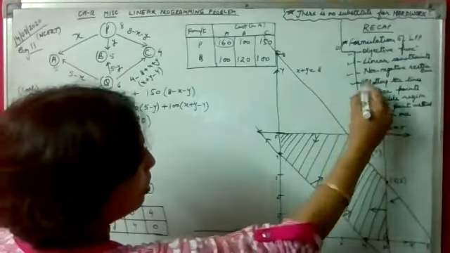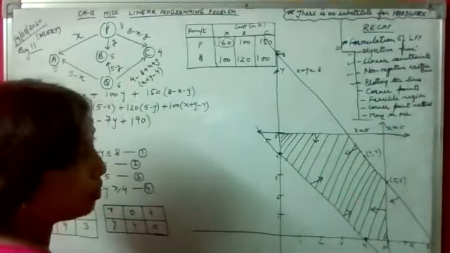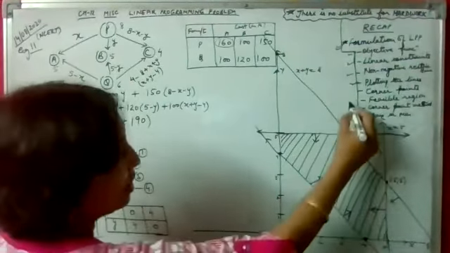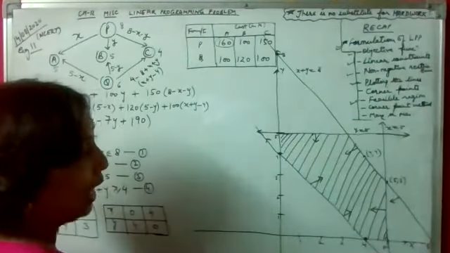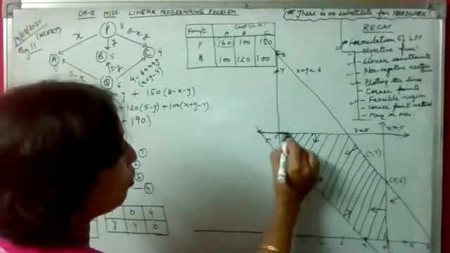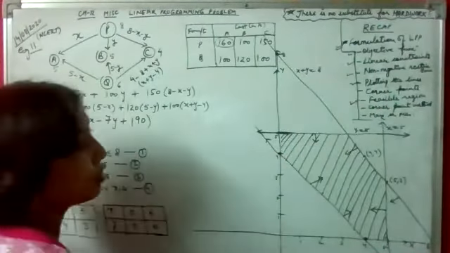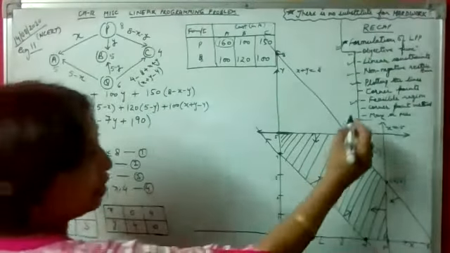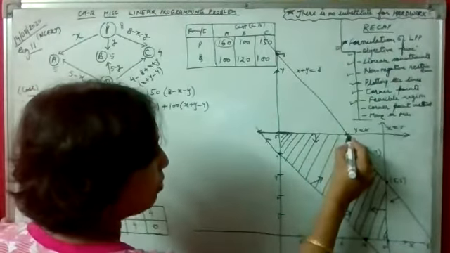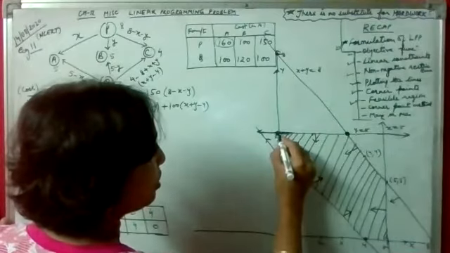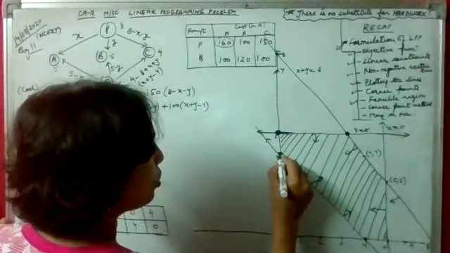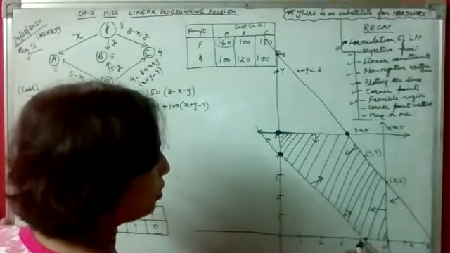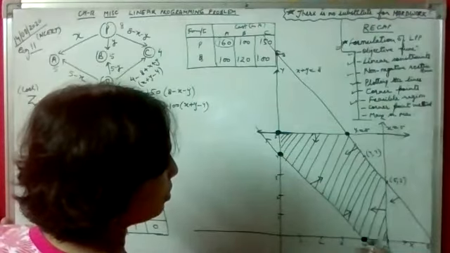We have plotted the lines. We need the optimal solution which lies in this feasible region. And since we cannot check all the infinite number of points in the feasible region, the optimal solution is always at the corner points. So let's mark the corner points of this region. So the next step is to mark the corner points of this region.